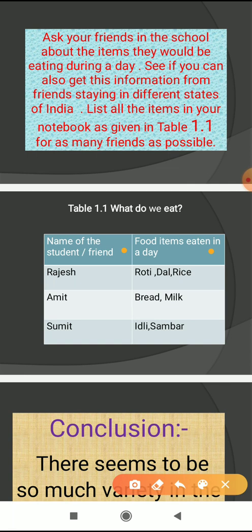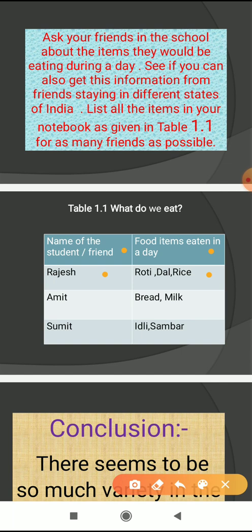In the first column you have to write the name of the students. In the second column, which food items are eaten in a day. Here for example I have taken the names of 3 students. Now you have to ask your friends and write those names, and in the second column you have to write which food items they would be eating during a day. For example see here Rajesh. Now which food items are eaten in a day? So for example I have written roti, dal and rice.